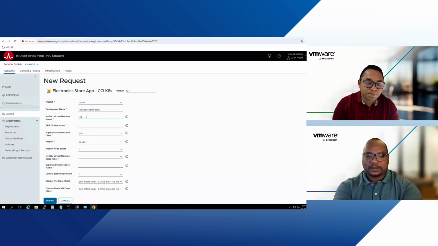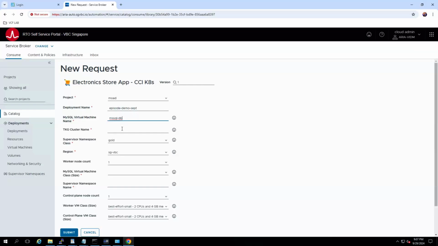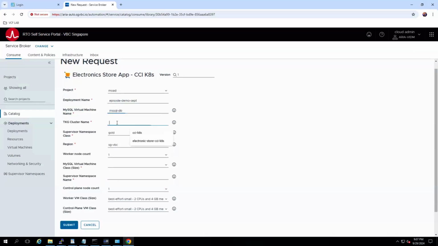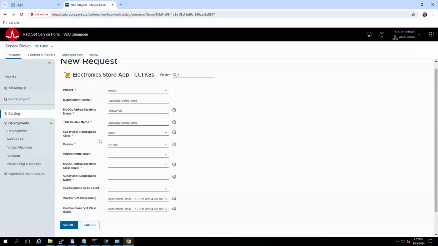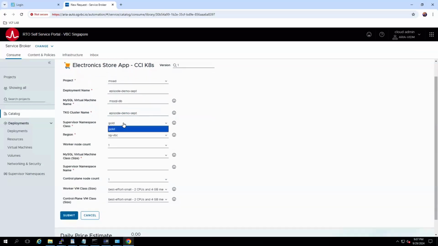So now this is MS SQL DB. That's the VM name that I want. What is the name for my TKG cluster? So I can keep the same name here for my TKG cluster. Right? What is the supervisor namespace? Again, see, this is picking the information based on the input parameter, which we have defined in the predefined properties. So supervisor namespace is gold. The region is Singapore BBC.